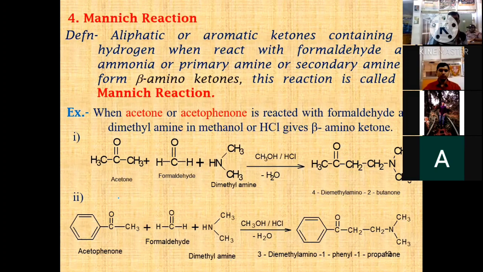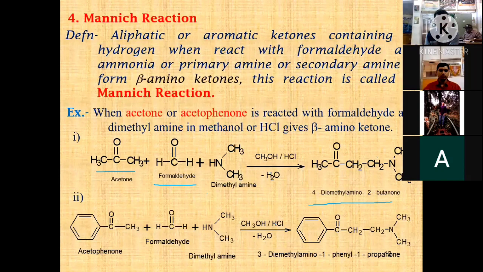The first reaction is when acetone, CH3COCH3, is treated with formaldehyde and dimethylamine in the presence of methyl alcohol as a solvent and mild acidic condition, requiring some amount of HCl, to give the 4-methylamino butanone. This is the IUPAC nomenclature system: 1, 2, 3 and 4.